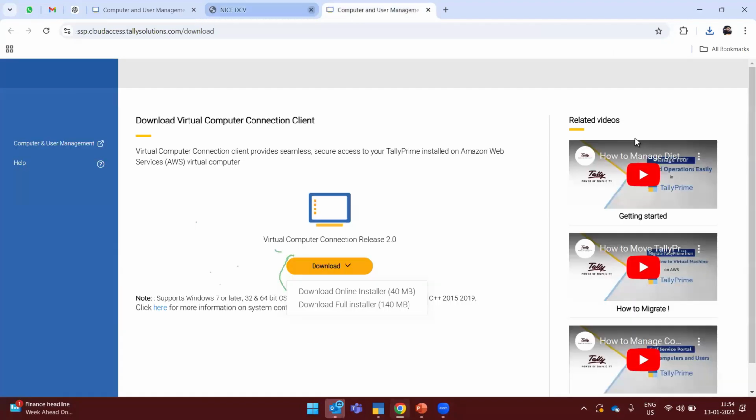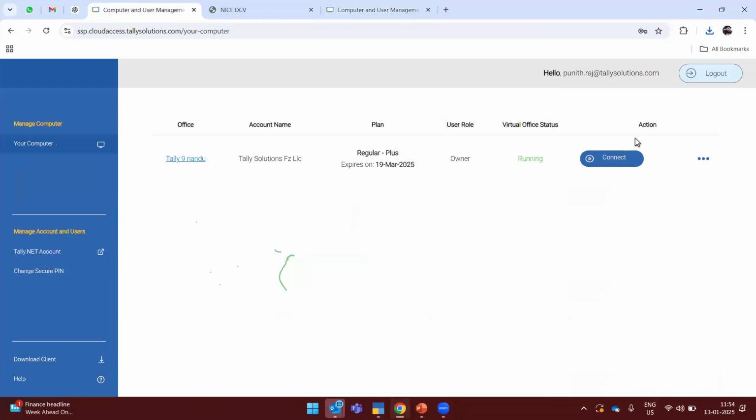So this is the portal where our Tally gets installed. This is a TallyPrime cloud access. So this is the managing portal, where you can manage all your users, your auto shutdown, your update, and this is the managing self-service portal, SSP. Once you raise the order from your portal, after selecting Tally Global as your preferred partner, they will get an order. Once they confirm the order, you will get a welcome mail and a hyperlink. You have to click, and it will take you to this page after providing the login credentials.